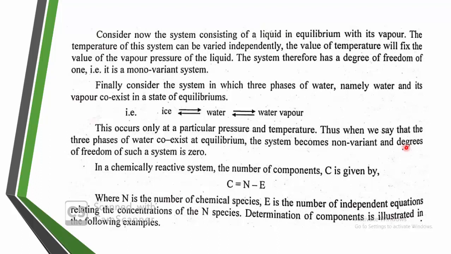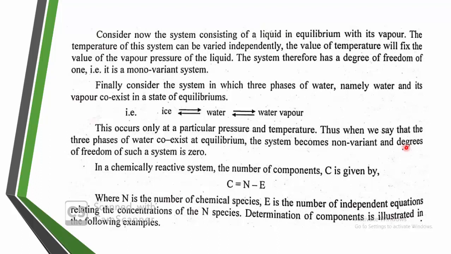Here, let us consider a system consisting of liquid equilibrium. Let us consider water. As I told, water is the only component, a single component system. Ice can be converted into water, and water can be converted into the vapor phase also. So here are the three phases of water, ice, water and vapor, and in such a way the degree of freedom can be calculated with the help of a chemical formula.